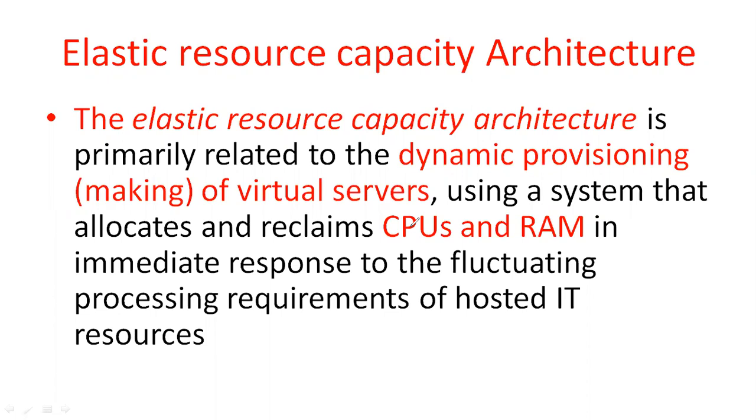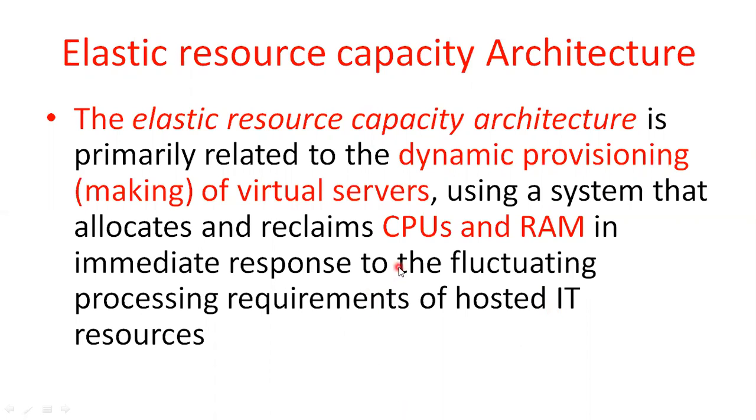That means you are going to make the resources dynamically as per the need of the client. As per the need of the consumer, you are going to make virtual servers using a system that allocates and reclaims the CPU and RAM in immediate response to the fluctuating processing requirements of the host IT resource.